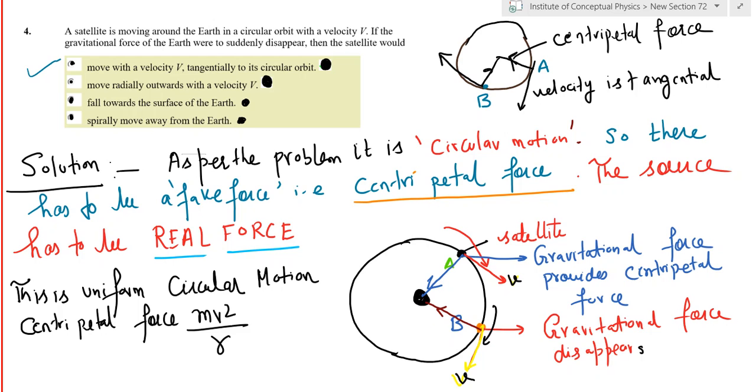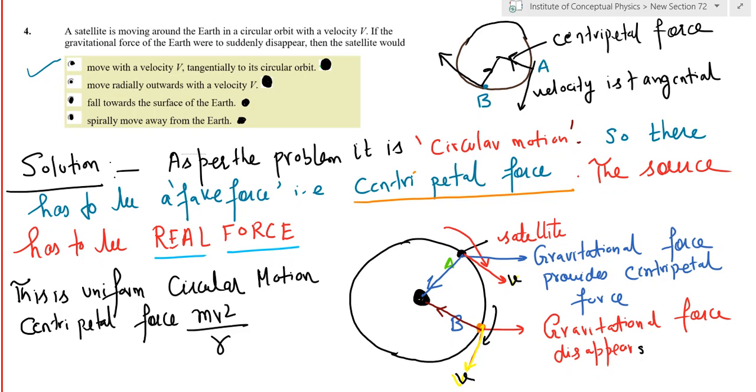All right, good morning. So, one more numerical on the topic of centripetal forces as used in the satellite motion. In this question, you have a satellite moving around the Earth in a circular orbit, and the velocity of the satellite is v. Now, the question is: if the gravitational force of Earth on the satellite vanishes or disappears, what happens to the satellite?